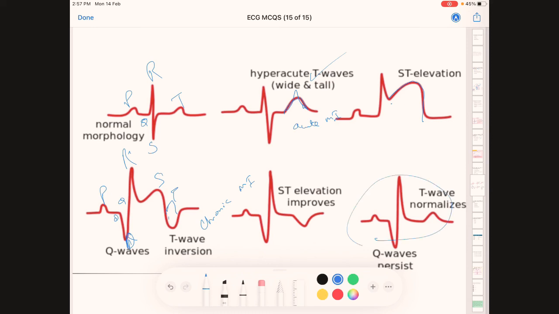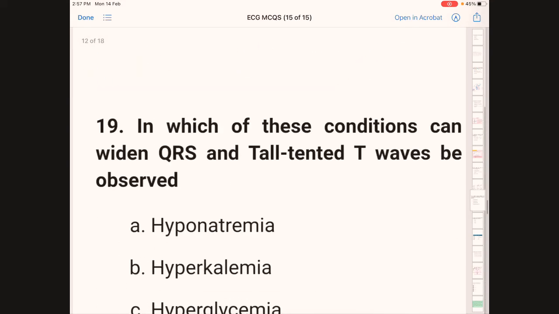Okay, this is a normal ECG again. So there are these 3 ECG abnormalities in an MI patient. First, there are tall T waves. Second, ST elevation. Third is T wave inversion, present in chronic MI. And all of these are present in an MI patient. Next question.